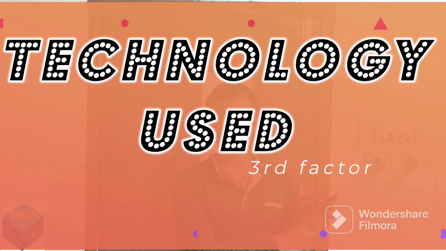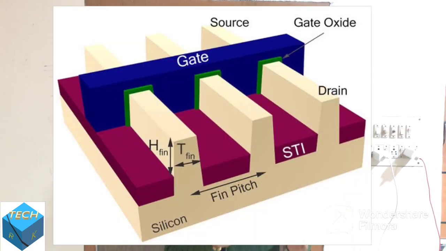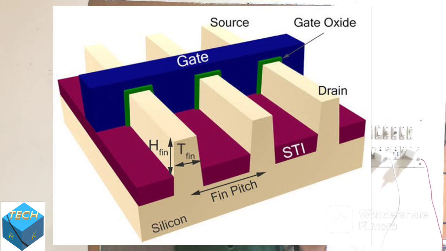And next, the third thing, that means technology. Which technology is used? 4 nanometer technology, 6 nanometer technology, these words we are hearing. What is the use of this technology? Actually, every core is made up of some millions of transistors. The distance between two transistors we can call the fin pitch.